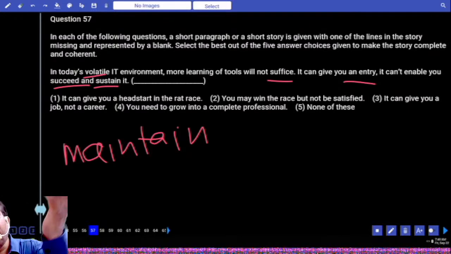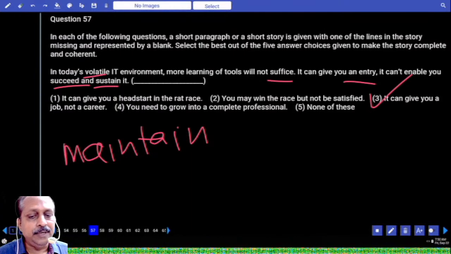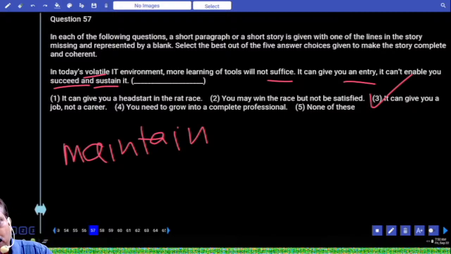It's like today if you go to Amirpet, a lot of institutes, IT institutes, you all know that. There is one particular street full of banners and people from other parts of the state, other states also, they go there, they take a crash course and they get a job. But can they get a career? No, they get a job. To have a bright career, you need the actual knowledge, actual talent. Based on that, what is the answer? The third option, it can give you a job, not a career. You need to grow into a complete professional. That's a personal opinion, not relevant here.